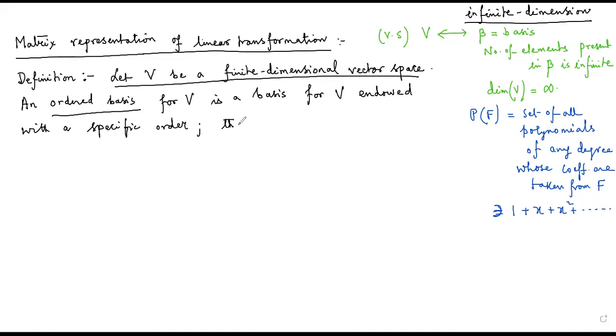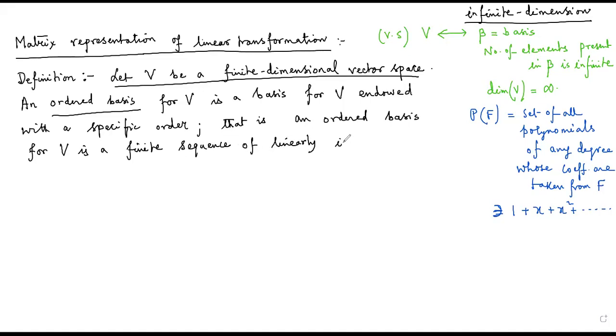That is, an ordered basis for V is a finite sequence of linearly independent vectors in V that generates V. So this is the definition of ordered basis.